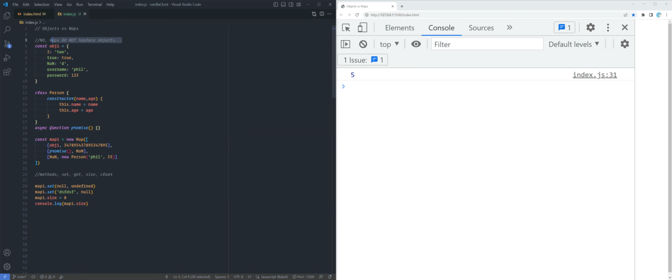And don't forget, maps do not replace objects. Right? If you look at this, it's now really hard to get the properties of this object 1. So when do we actually want to use maps? Well, we use maps 99.9% of the time when we want to assign a special key or identifier to an object.